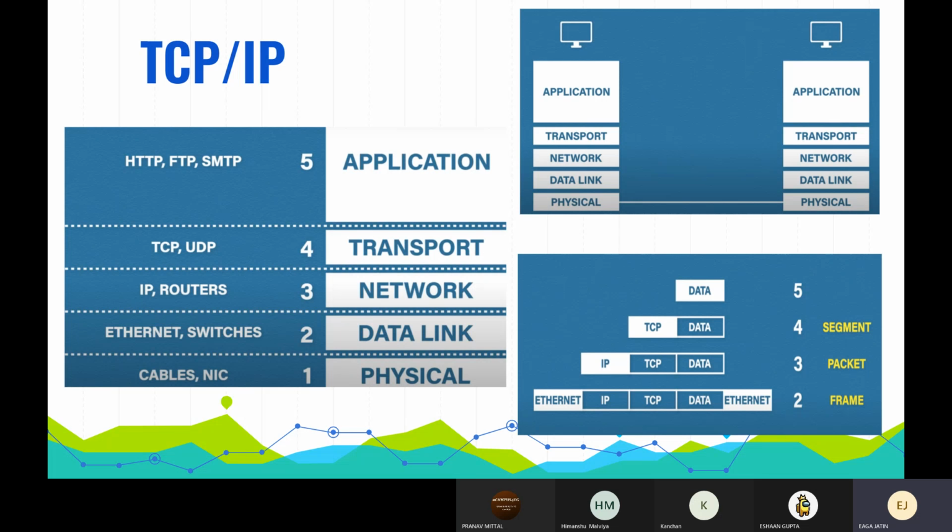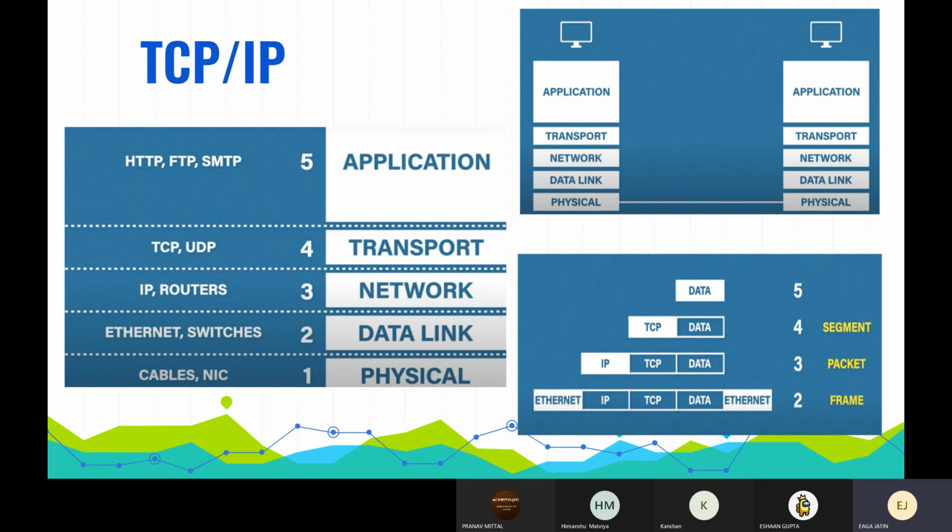At the data link layer, it contains Ethernet switches, which are typically at this layer, although you can get layer 3 switches that have routing capabilities. Finally, we get into the physical layer. Think of everything we can touch or feel here: cables, network interface cards, and everything. So these all come under the physical layer.